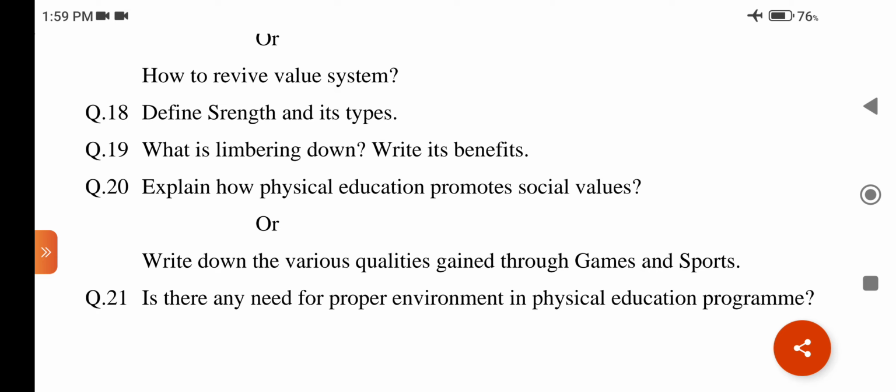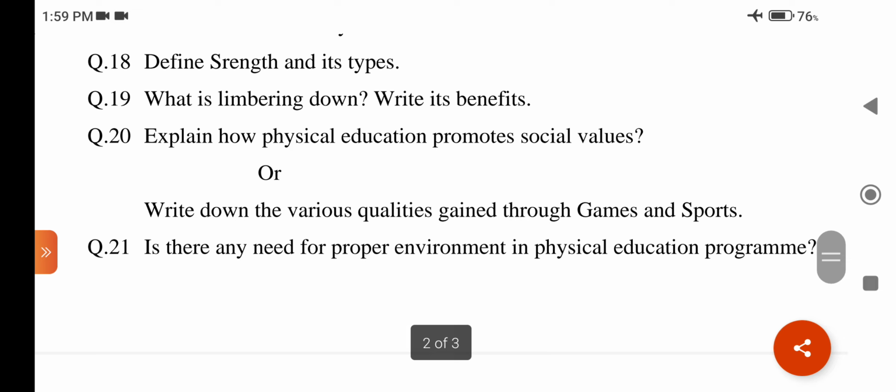Then the benefits. A few benefits of limbering down are as listed below. Number 1, promotes quick recovery from fatigue. Second, muscular stiffness and soreness is prevented. Third, reduces aches, pains, and one feels fresh for the training session of the next day. Fourth, body temperature becomes normal. Fifth, proper removal of waste product. 6, supply of oxygen normalizes.